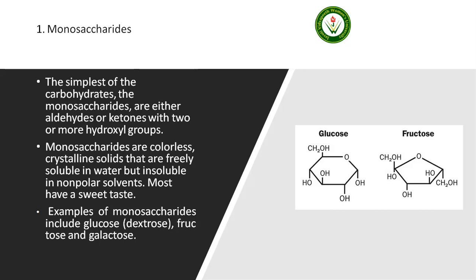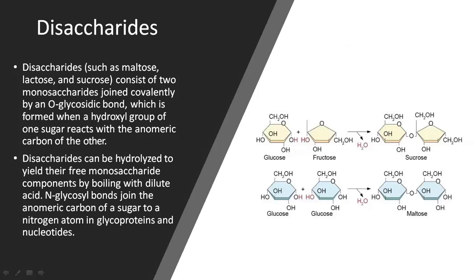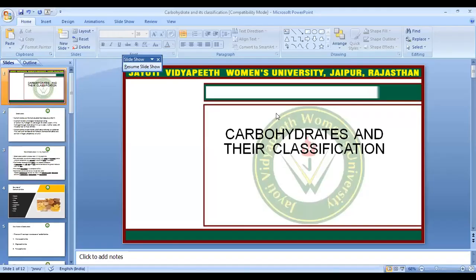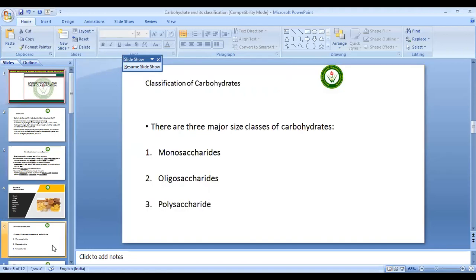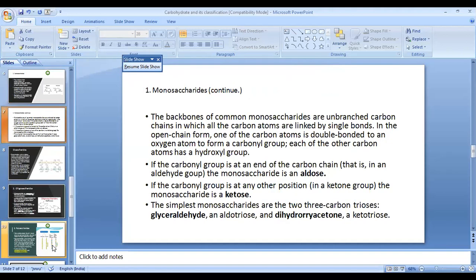If the carbonyl group is at an end of the carbon chain, that is in an aldehyde group, the monosaccharide is an aldose.